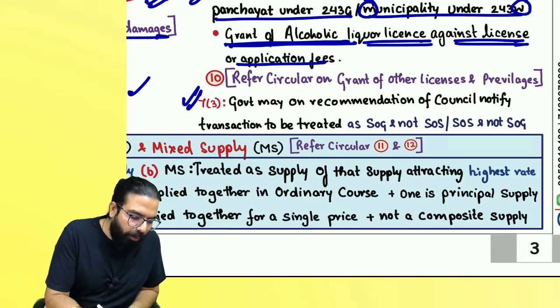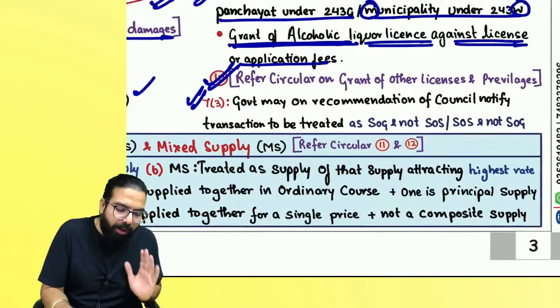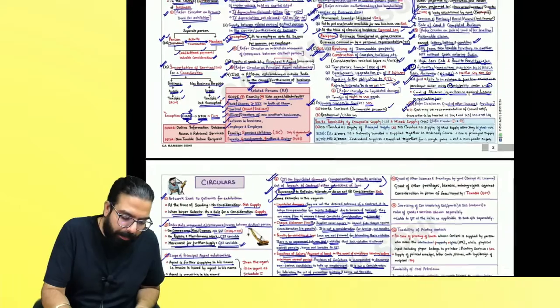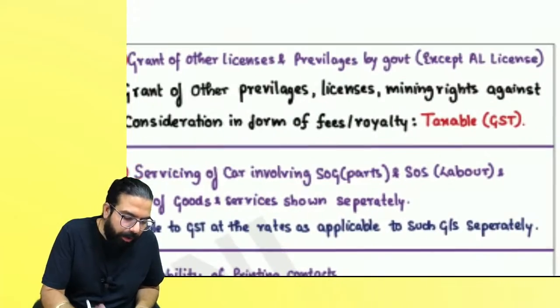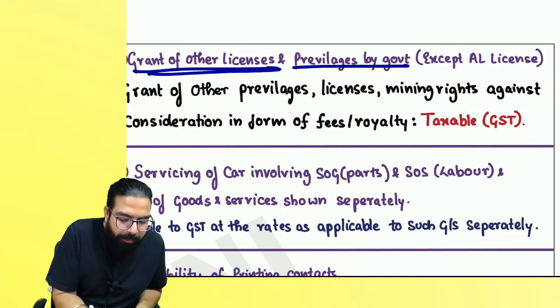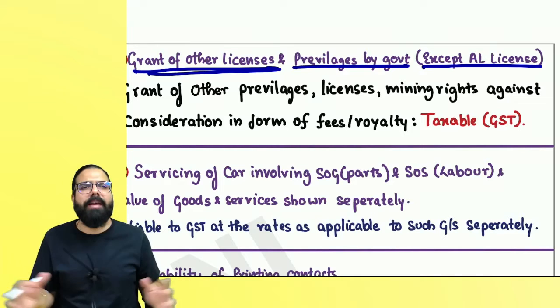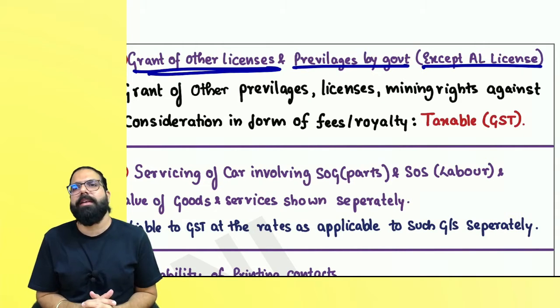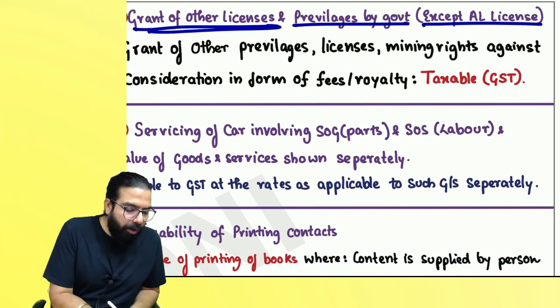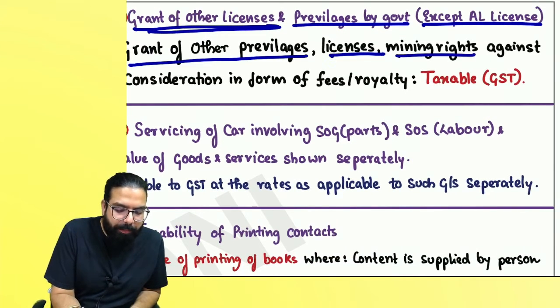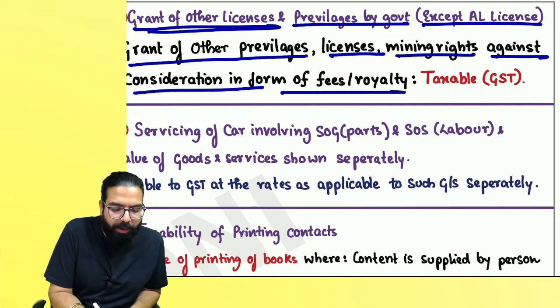Then we have one circular on grant of license fees and other privileges. Grant of other licenses and privileges by the government, except alcoholic liquor license. Remember, only for alcoholic liquor license the government is saying that when I give it, it is neither supply of goods nor supply of service. What about other licenses? They said grant of other licenses, privileges, mining rights against consideration in the form of royalty.